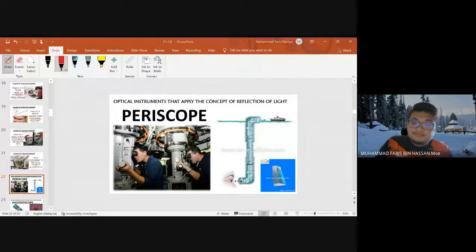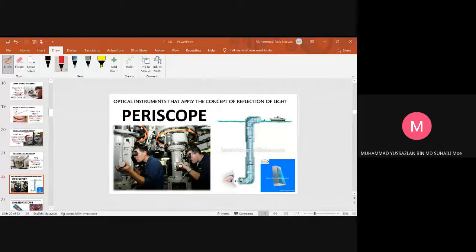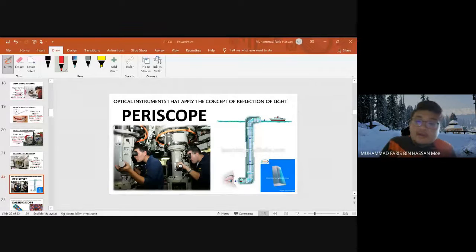Okay, boleh faham? Setakat ini. Boleh. Kalau nak faham cakap.